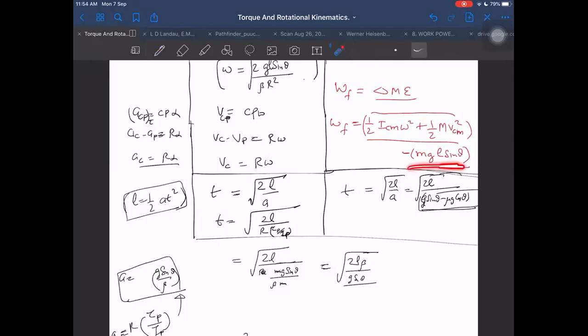This term will be bigger than this term. So overall work done by friction will be negative, and we already know that it should be negative only, because it is losing energy because of the friction here. It cannot be positive. Okay, this will be the result finally. So what are omega and VCM? Omega we obtained somewhere before, I think. This was omega.